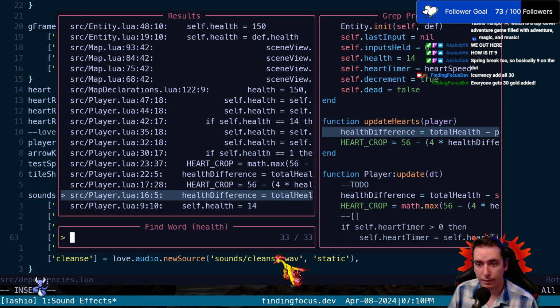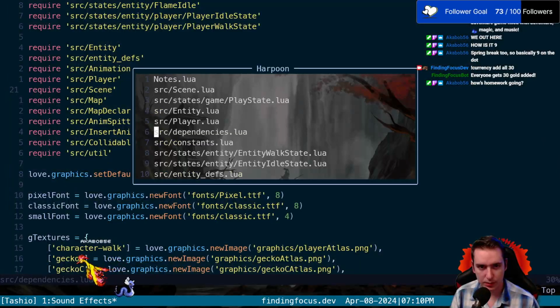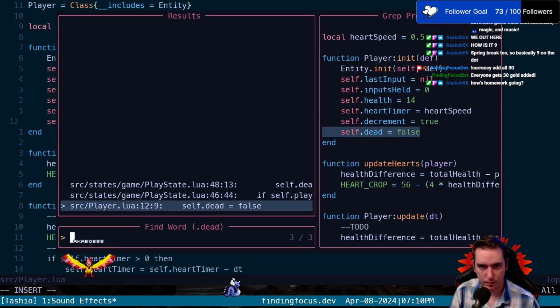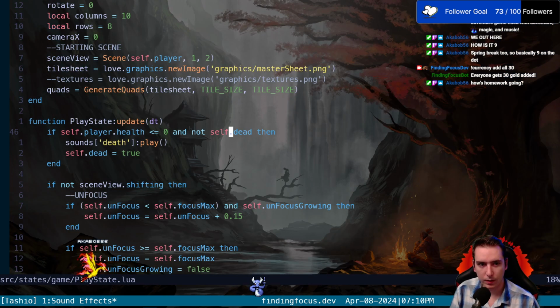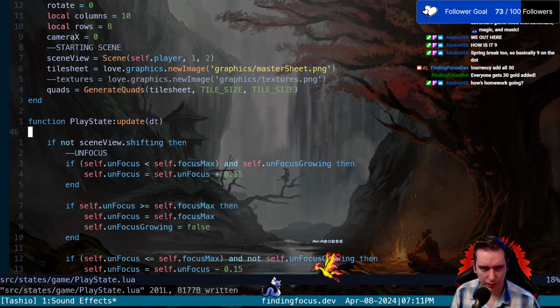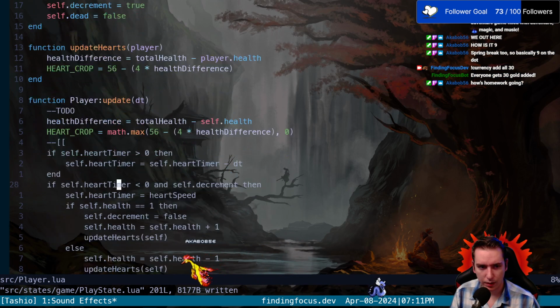But yeah, where do we die? Let me see our player class. We have a .dead, so let me search our .dead and see where we're doing it. It's just in our play state update, where we're updating our health. I don't think this makes a lot of sense. It should probably be in the player class, right? So instead of having that in our play state, we're going to go to our player class and do it here.